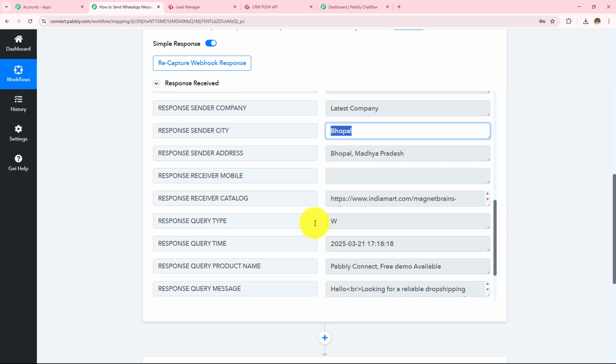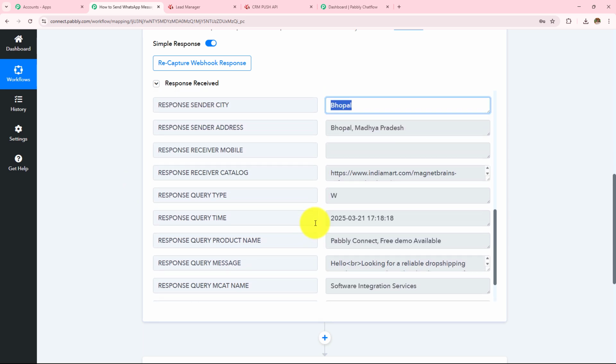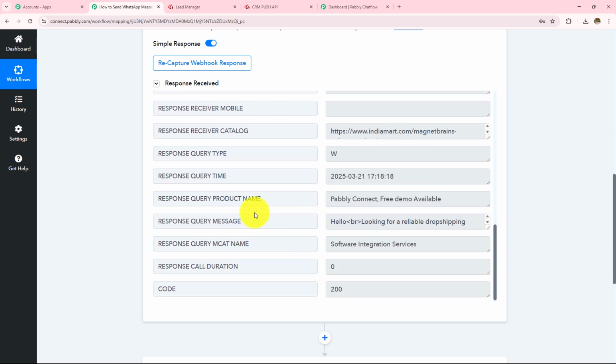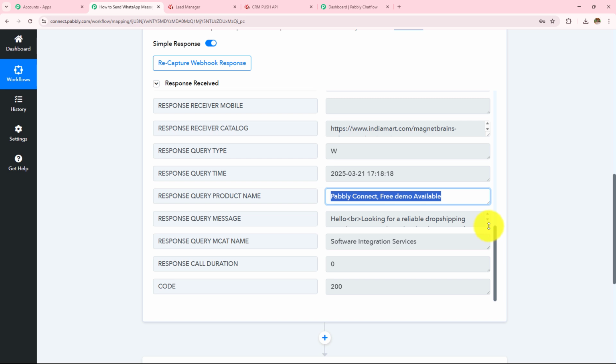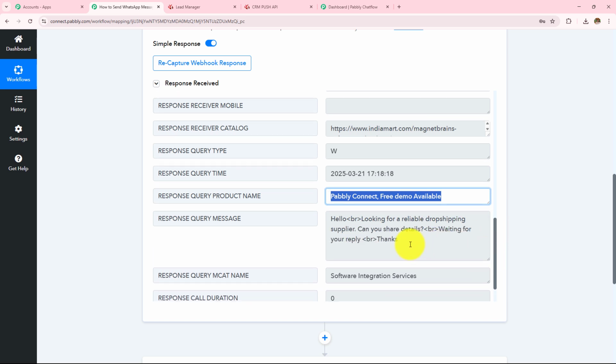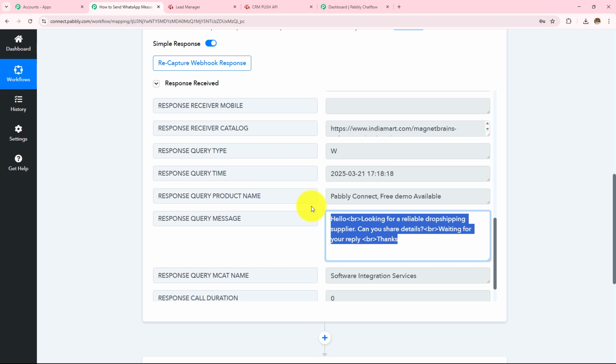City is Bhopal. Here you can see the exact same details that I have just shown you on my profile. And then the product name was Pabbly Connect free demo available. The query message was this that we have added. Hello, looking for reliable dropshipping supplier. Can you share details? Waiting for your reply. Thanks. So this is the same exact query that we have just added or just sent.